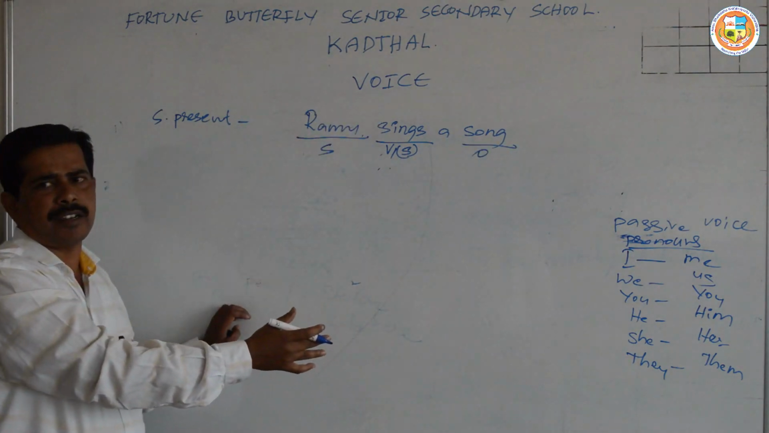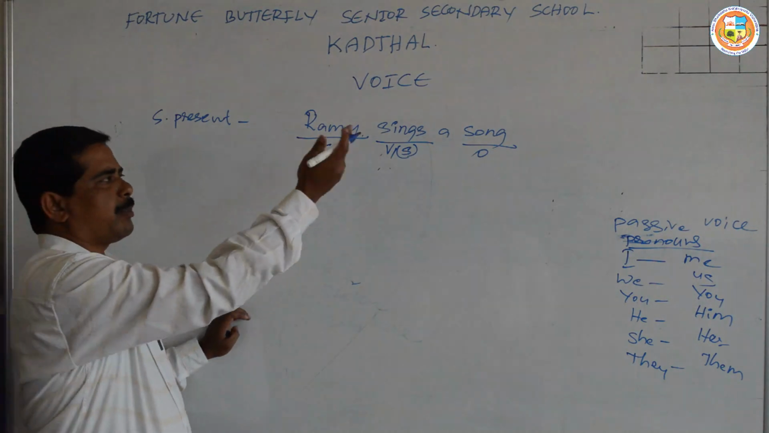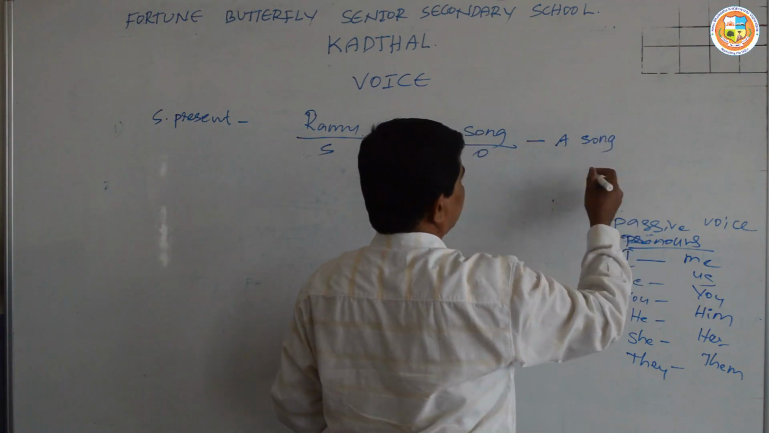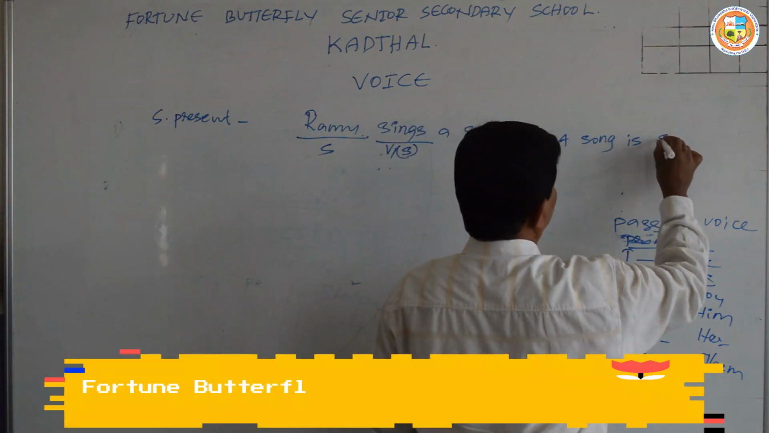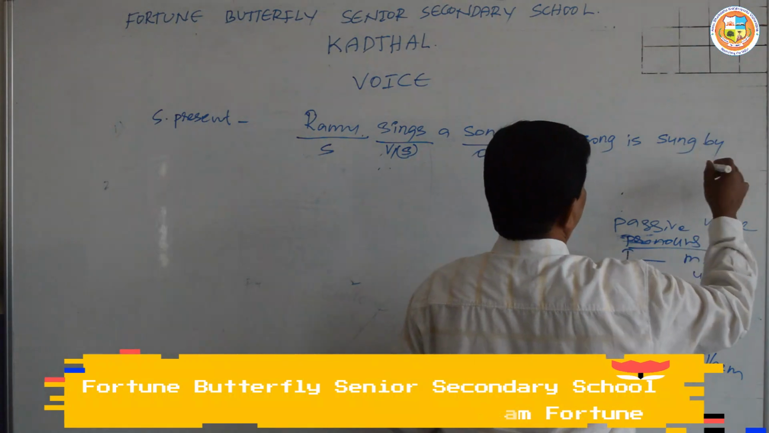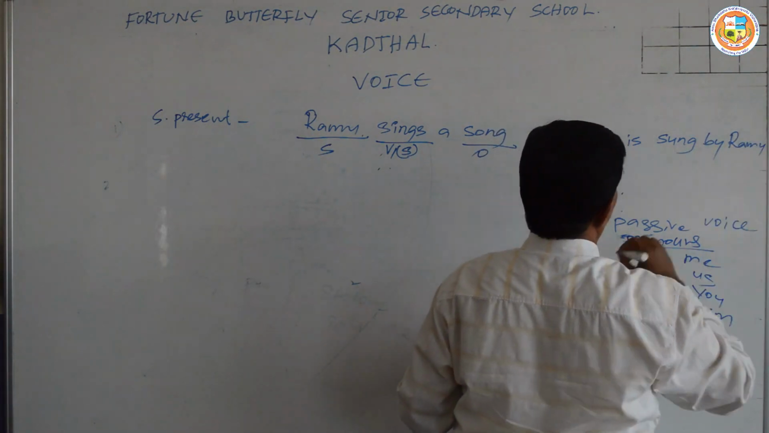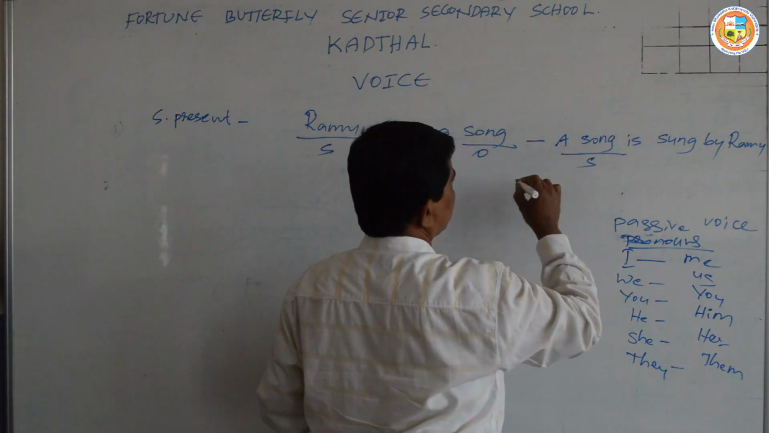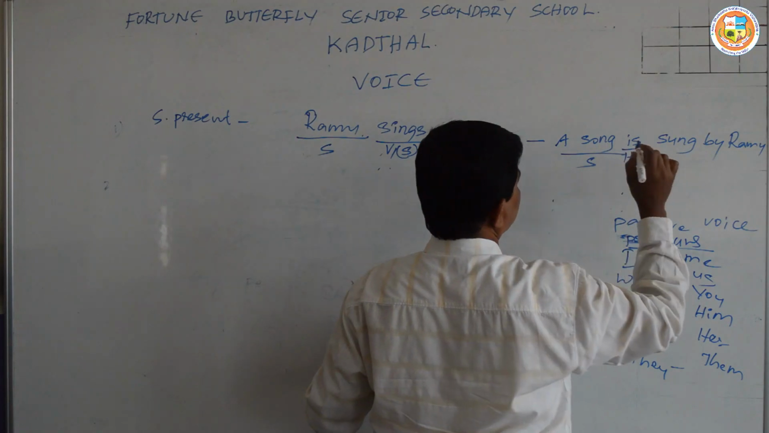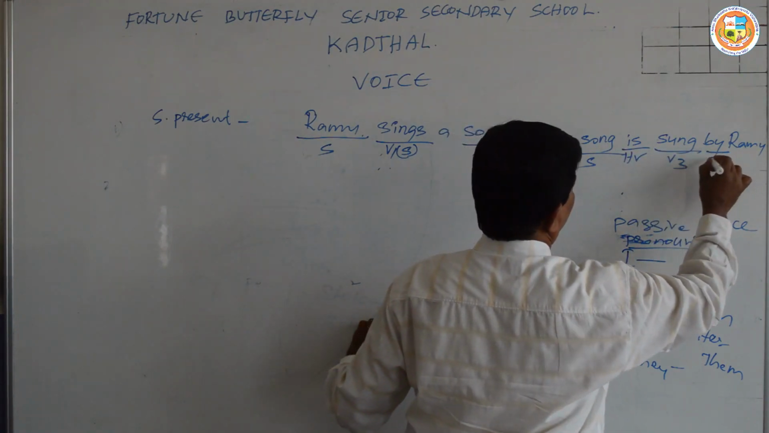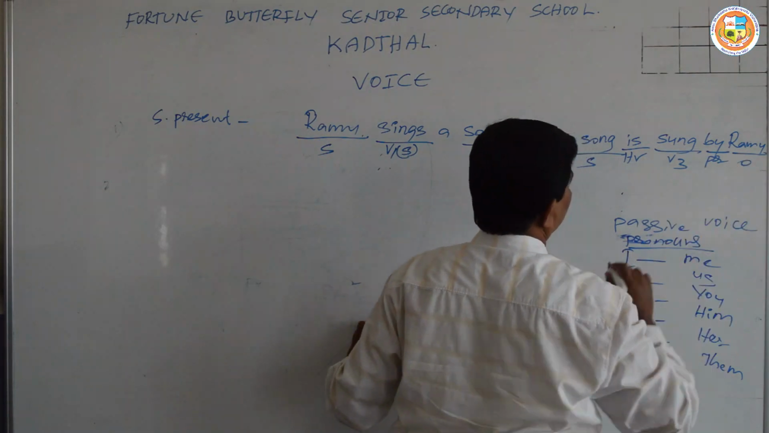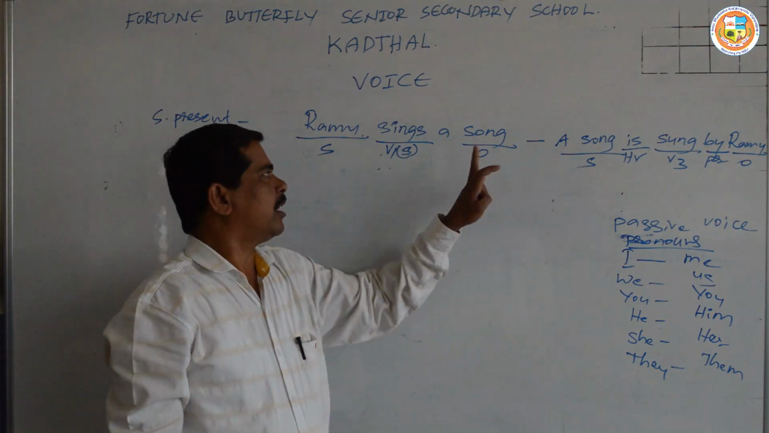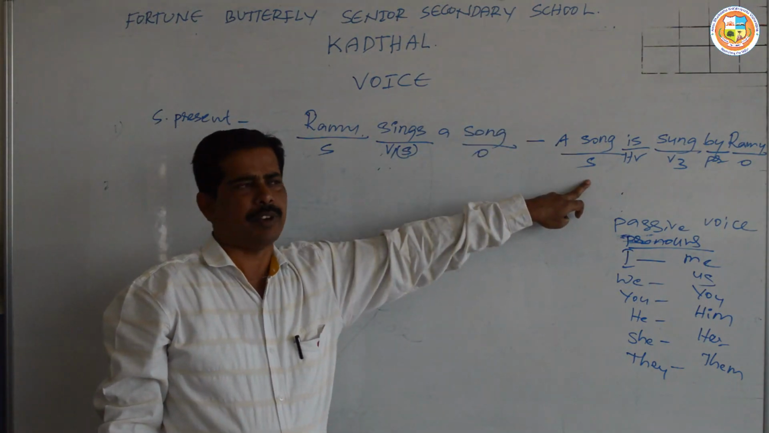If we want to change this sentence into passive voice, it becomes: a song is sung by Rama. So here the object song becomes the subject, a helping verb is used, sung is the V3 form, by is a preposition, and Rama becomes the object. The subject is used as object, and the object is used as subject in passive voice.